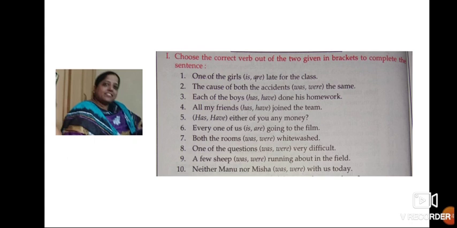Here, some more examples are given. Let's see one by one. One of the girls is late for the class. One of the girls is suitable because one is singular. It is separated. Girls, you may feel doubt that girls is in plural. Why is "are" not suitable? Because the sentence has been started like one of the girls. Okay. So what is the answer here?